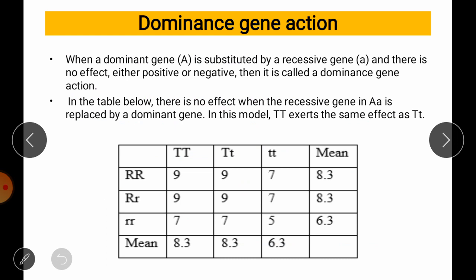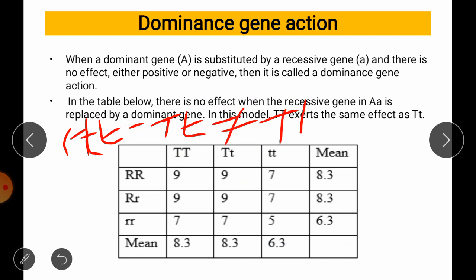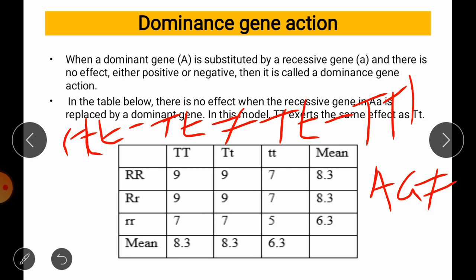The first assumption is that tt minus Tt is not equal to Tt minus TT. The second assumption is that the heterozygote individual, suppose Aa, is not equal to the m value.